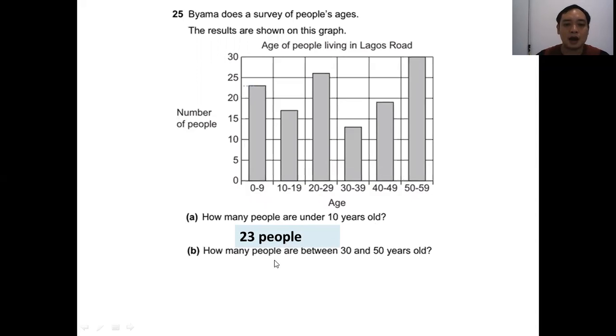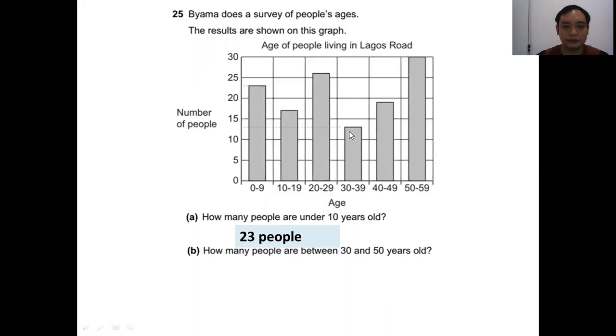B. How many people are between 30 and 50 years old? So 30 to 50, that means 30 to 39 is okay. 40 to 49 is okay. 50 to 59, no, because it is over 50 years old.